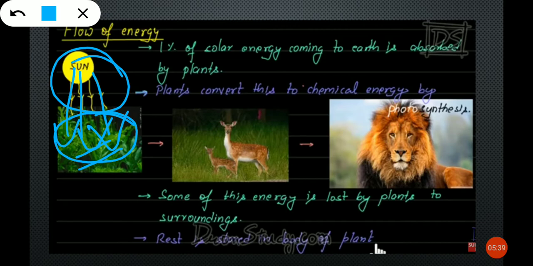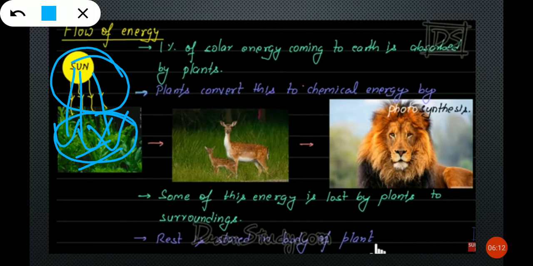Once again, I'm telling you. Solar energy means what? The energy which comes from the sun is called solar energy. This solar energy coming from the sun is absorbed by the plants. Only 1% of solar energy coming to earth is absorbed by plants.